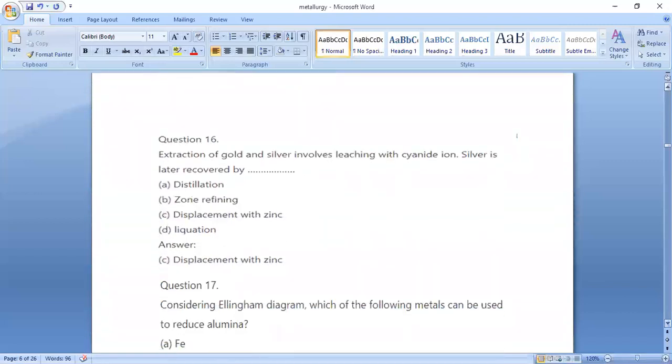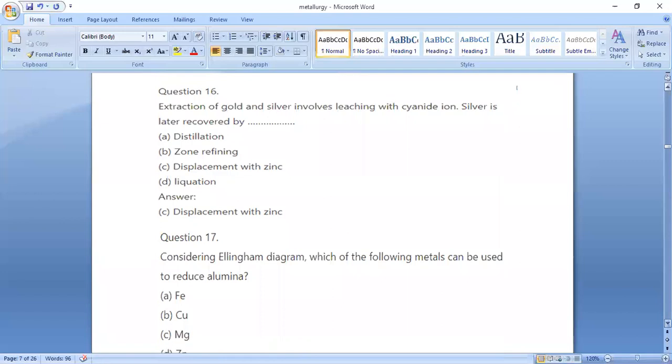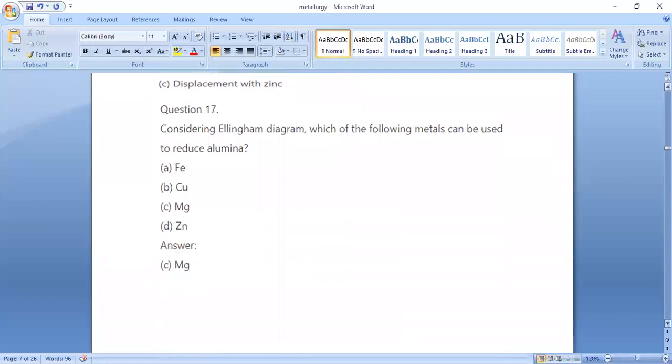So next question number 16. Extraction of gold and silver involves leaching with cyanide ion. Silver is later recovered by, so option C, displacement with zinc, is the correct answer. So next question number 17. Considering the Ellingham diagram, which one of the following metal can be used to reduce alumina? So option C, magnesium, is the correct answer.